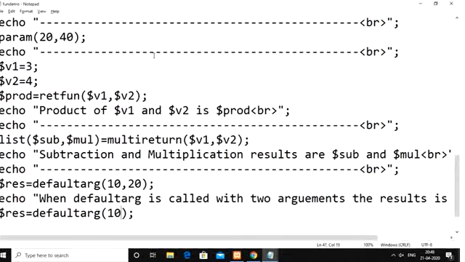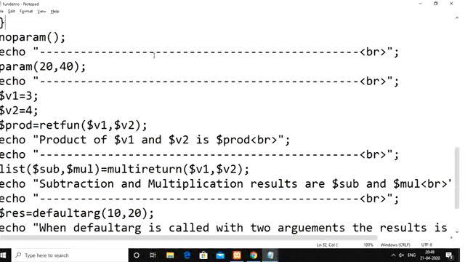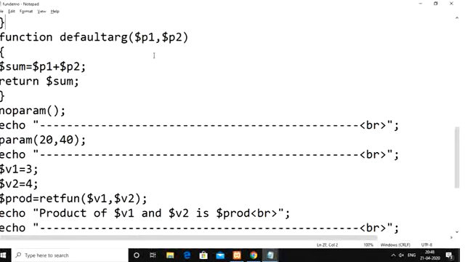But instead, even if you pass only 1 argument, it has to perform the operation by taking the second parameter value as a default value. Whenever you are not passing the second argument, p2 should always take the value 5. For that particular parameter, you need to assign the value equal to 5 here.